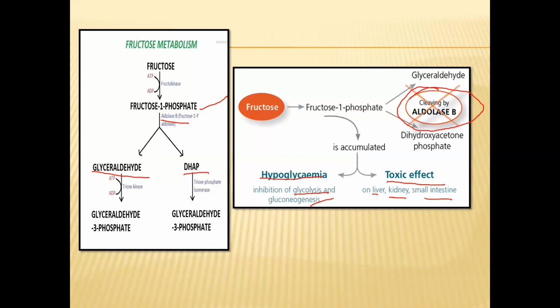So this is the function of fructose. This is normal fructose metabolism, and this picture shows you the abnormality in fructose metabolism. So what is happening here? Fructose should convert into glyceraldehyde and DHAP, but the fructose 1-phosphate which is formed is not getting converted because of the absence of aldolase B.